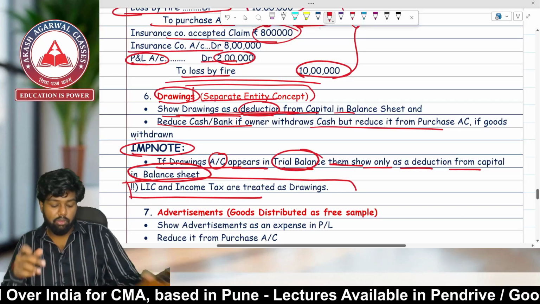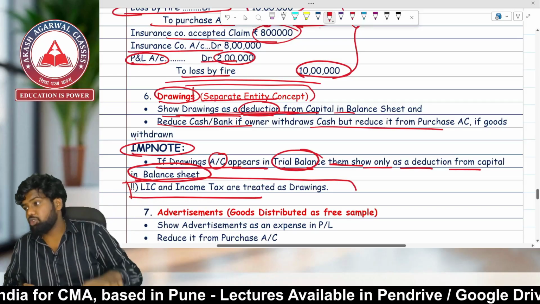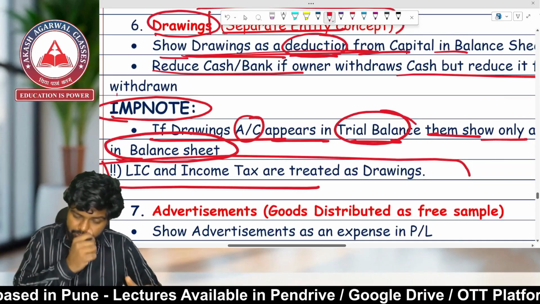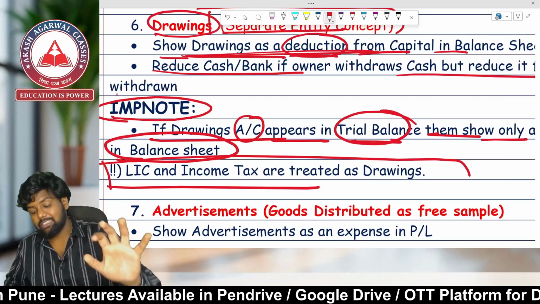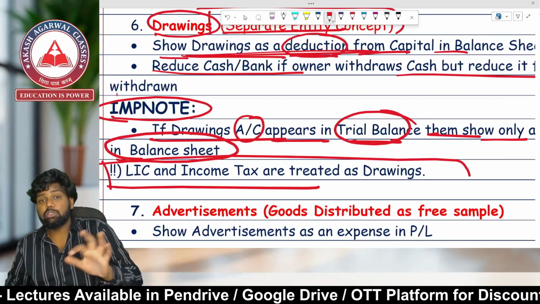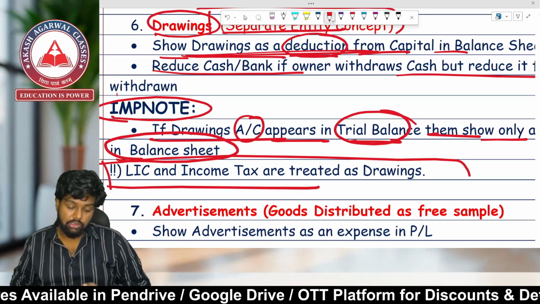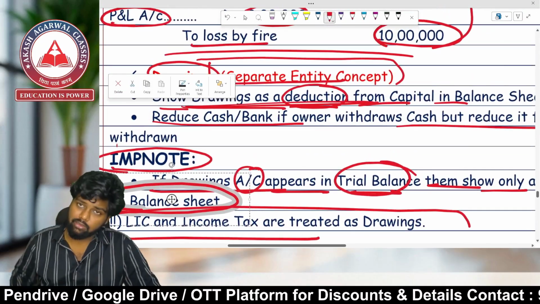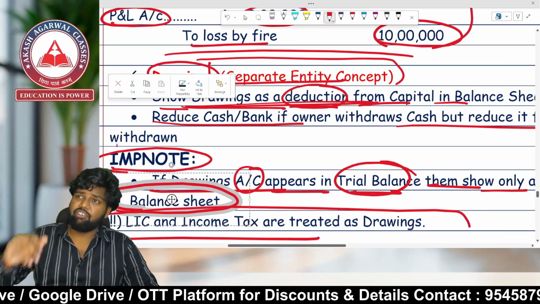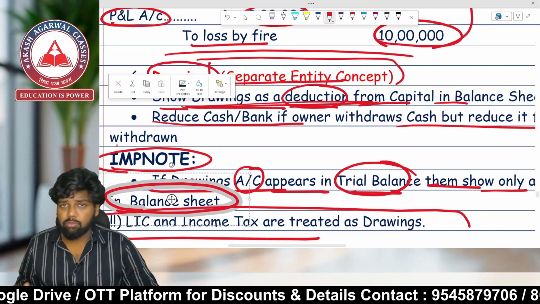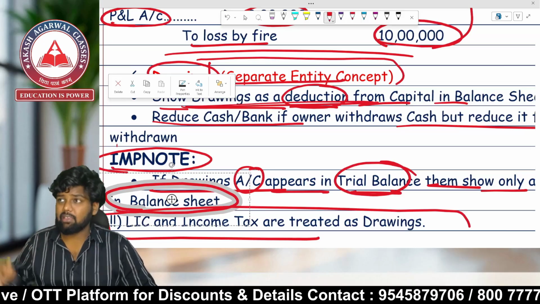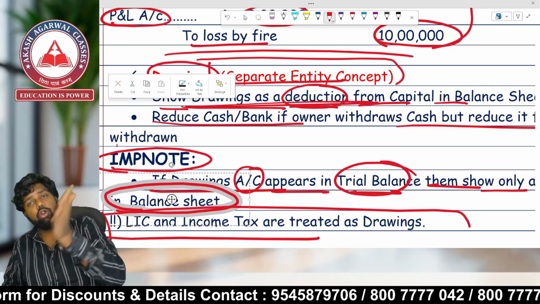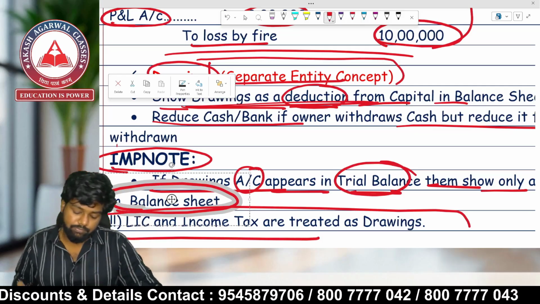Very, very important. LIC, life insurance policy, that is Life Insurance Corporation, the full form of LIC, and income tax are treated as drawings. These are the owner's personal expense and not business expenditure. So drawings are deducted from the value of capital appearing in the balance sheet. If cash has been withdrawn, deduct it from cash. If bank, deduct it from bank. If goods have been withdrawn, deduct it from the purchase, or you can show it on the credit side of the trading account. Let's go ahead.